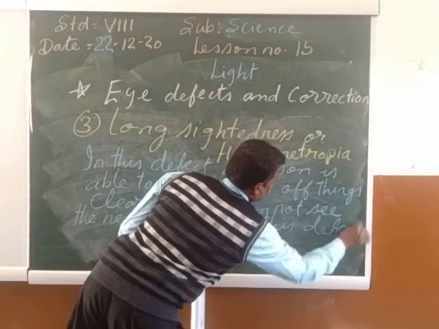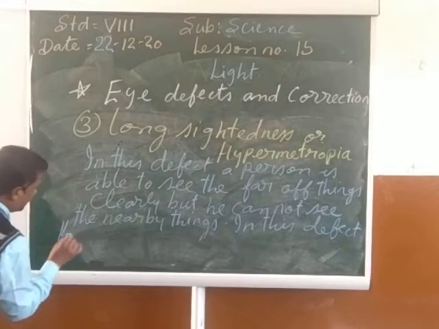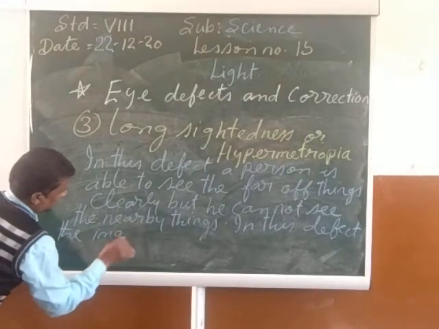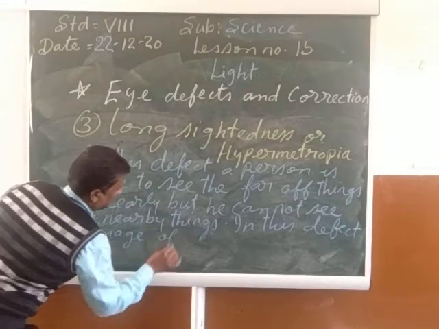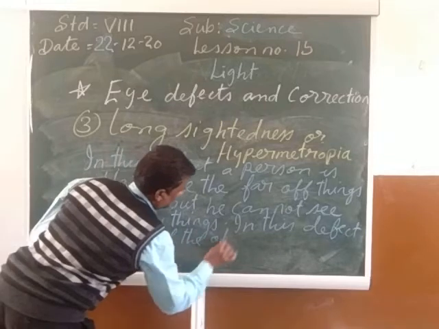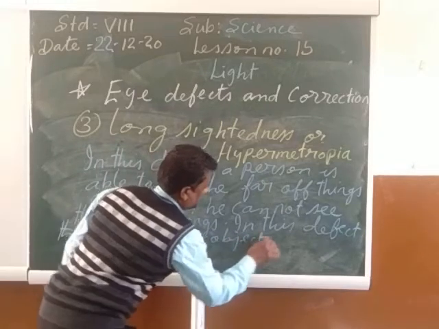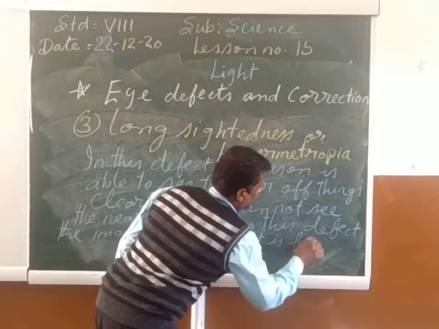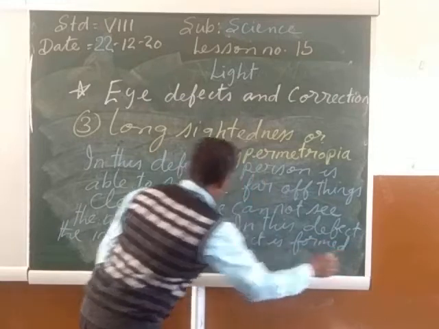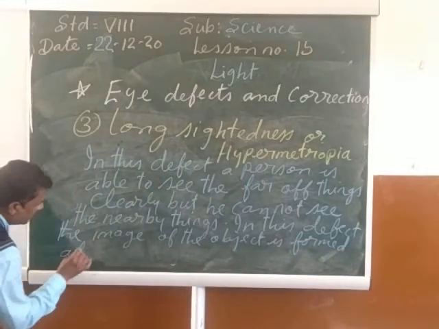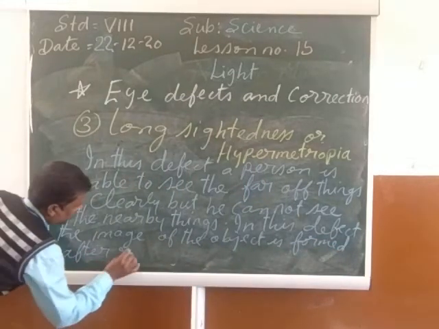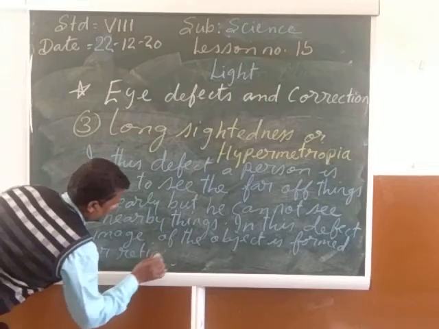Now in this defect, the image of the object is formed after the retina.